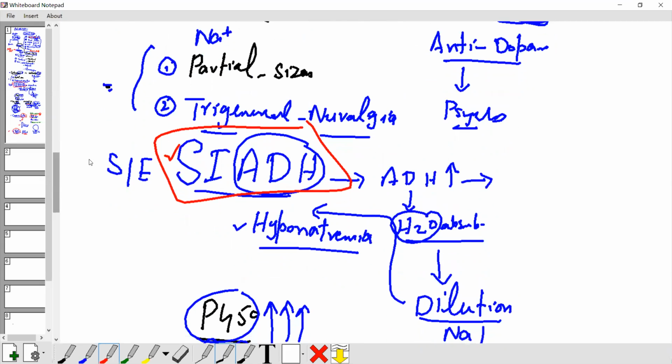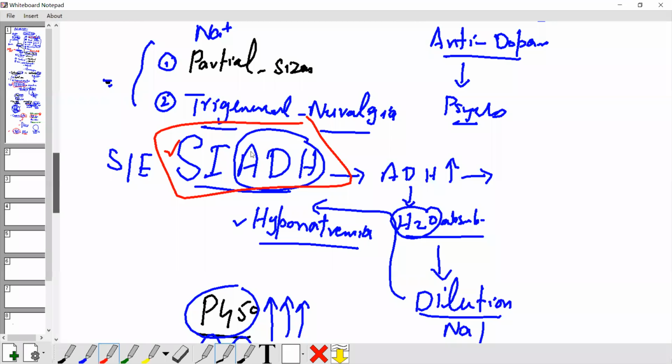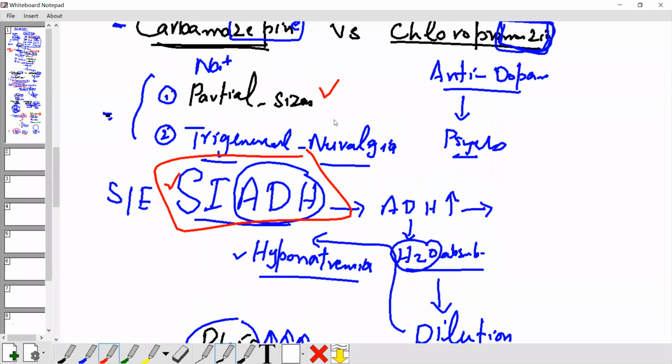Carbamazepine is a drug of choice for partial seizure. We can use it for partial seizure. Another important thing you must keep in mind: trigeminal neuralgia. What is the drug of choice for it? All aspects about carbamazepine are done. Now we move on to another drug, phenytoin.